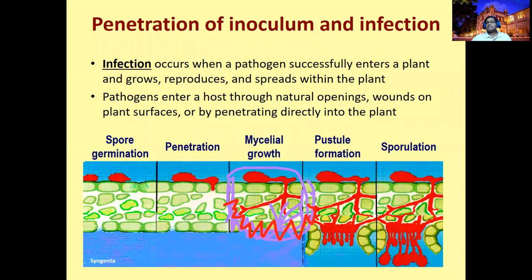So it spreads intercellularly and intracellularly, and produces certain structures to draw nutrients. These are bulb-like structures. We call it an appressorium. Not, sorry, not appressorium, it's haustoria. These haustoria draw the nutrition and give energy to the growing mycelia, the growing pathogen. So we call it a haustorium. It draws the nutrition and supplies it. Then the host defense is broken.